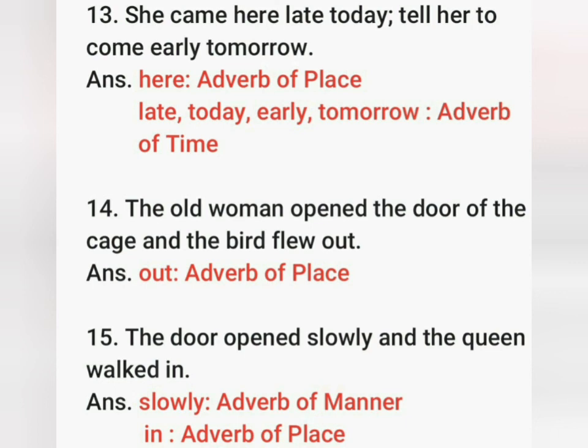Here the word slowly is an example of adverb of manner because it gives us the answer of the question how the door opened. And next is in. It is an adverb of place because it gives us the answer of the question where the queen walked.